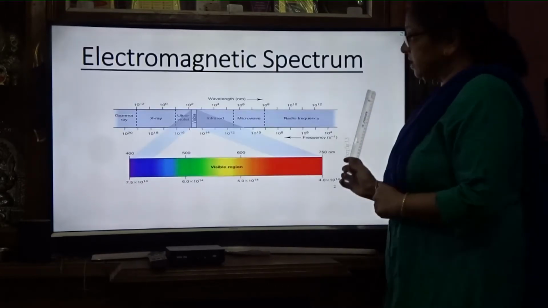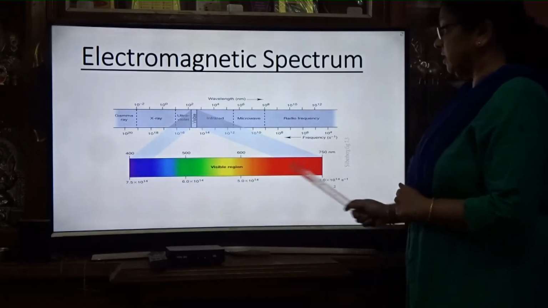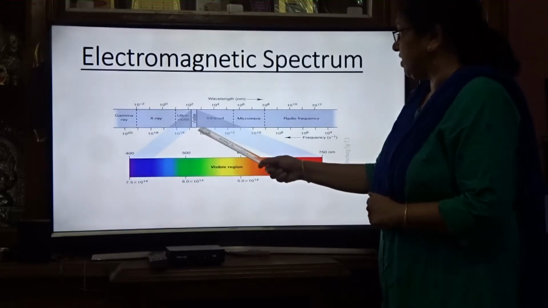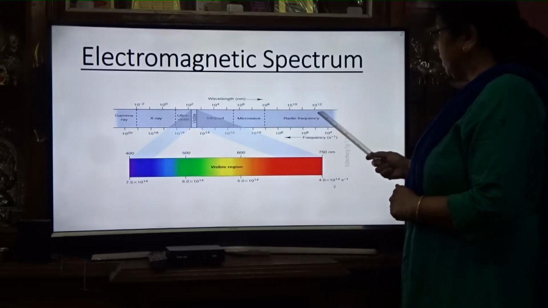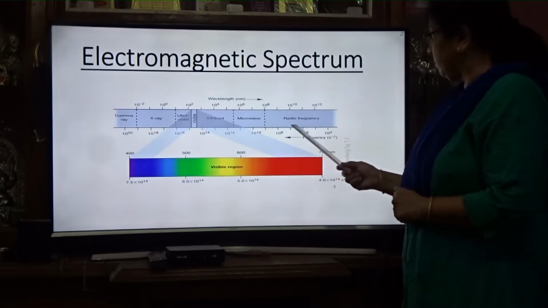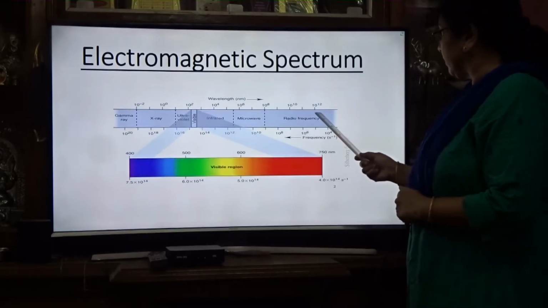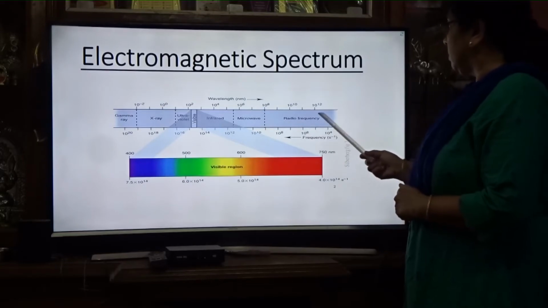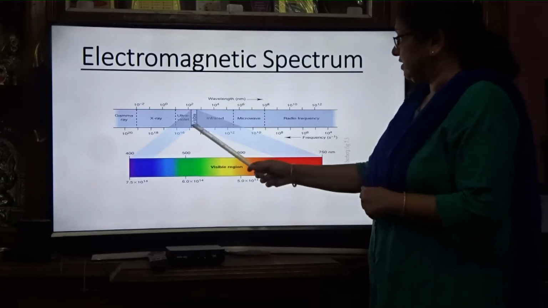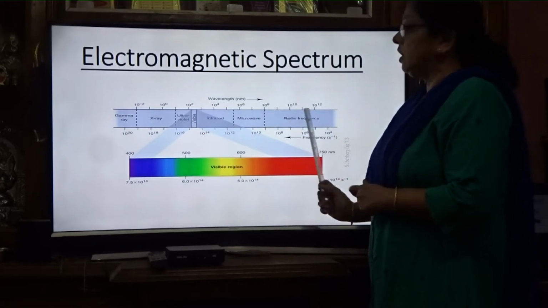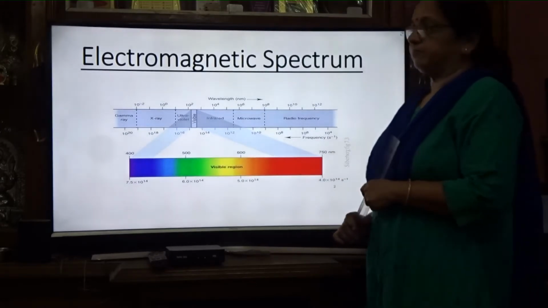In this electromagnetic spectrum, the wavelength from 400 to 750 nanometer is the visible region, and above this there are infrared waves, microwaves and radio frequency waves. These waves are what we want for the NMR spectrum. Radio frequency waves have the largest wavelength. These radio frequency waves are used in NMR spectrum. So visible region, infrared, then microwave, then radio frequency. We are using radio frequency waves in NMR spectrum.